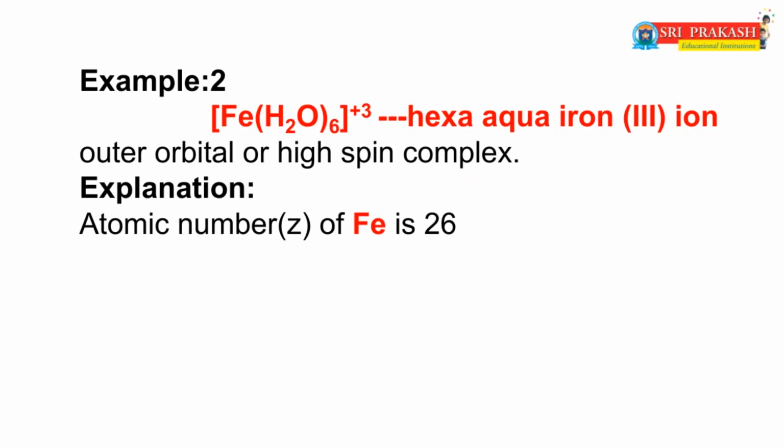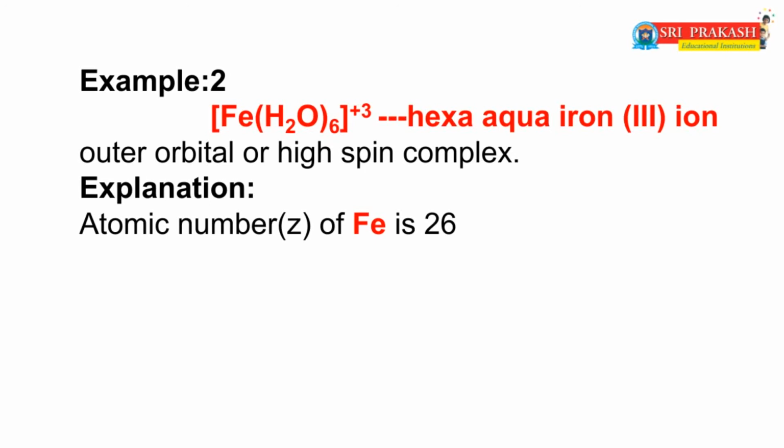Already you all know that the hybridization of iron in this complex is explained by using the atomic number of iron. Dear friends, what is the atomic number of iron? Yes, the atomic number of iron is 26. Dear friends, now I will ask one general question on iron. What is the Latin name of iron? Yes, the Latin name of iron is ferrum. Ferrum. Now coming to our concept.